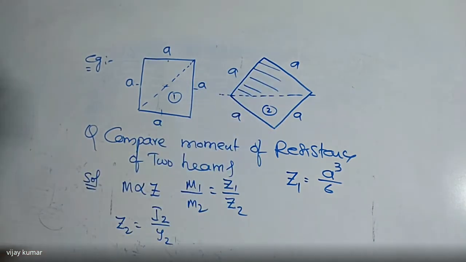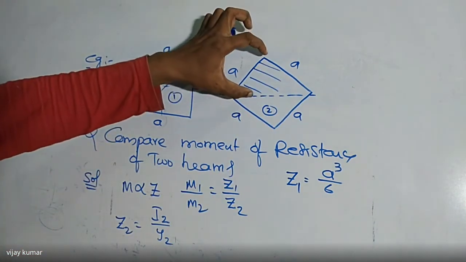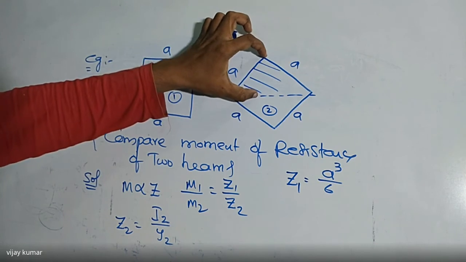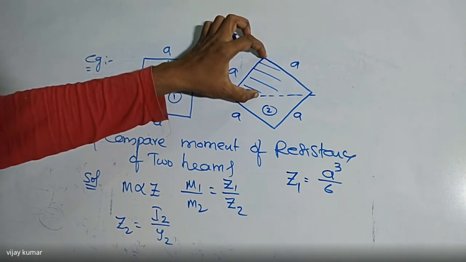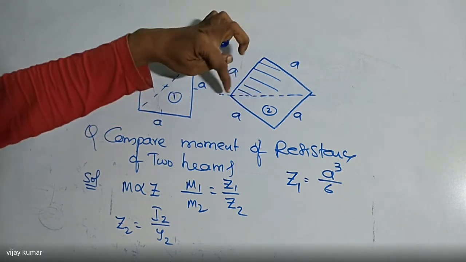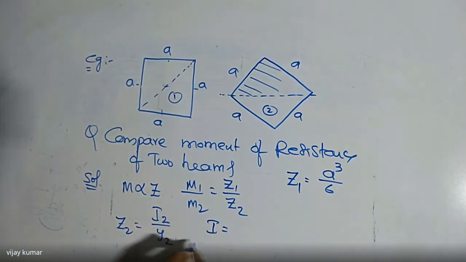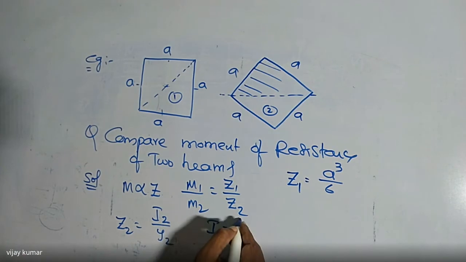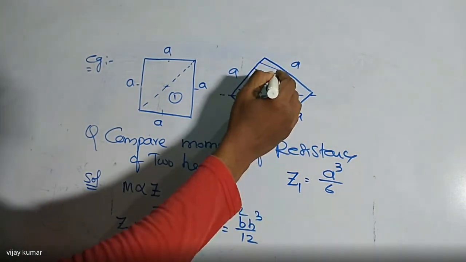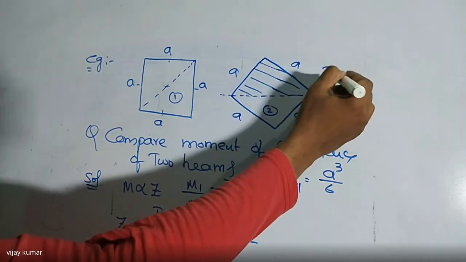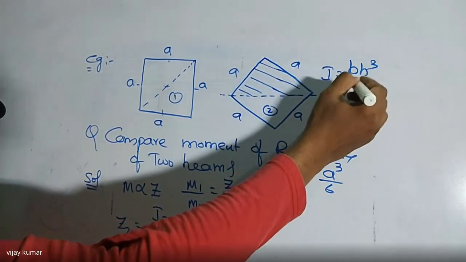First of all, what is the moment of inertia of this triangular section, half of the triangular section, with respect to the base, with respect to this neutral axis? So I am writing here I is equal to BH cube by 12. That is the moment of inertia of the triangle.